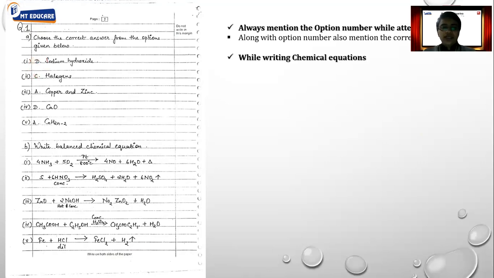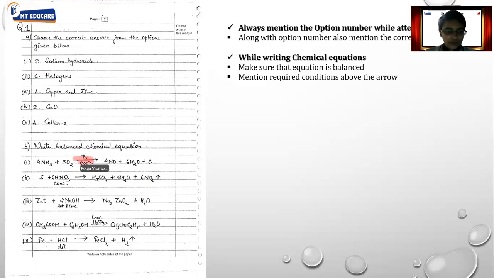Okay. All right. Next comes, while writing chemical equation, make sure that the equation is properly balanced. If the equation is not balanced, then you will not get the marks. Next, always mention the required conditions on the arrow and the required details like concentrated, dilute, hot, cold. These conditions are to be mentioned correctly. Apart from that, if there are certain important signs like gas, precipitate, or the evolution of heat, absorption of heat, it is always better to mention all these signs.